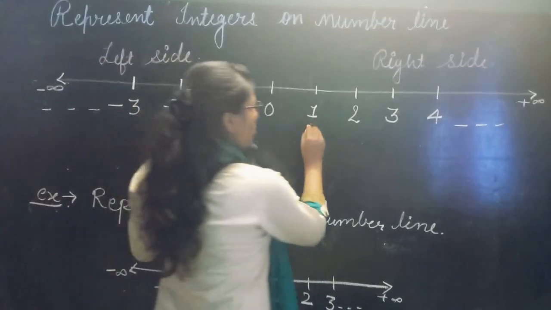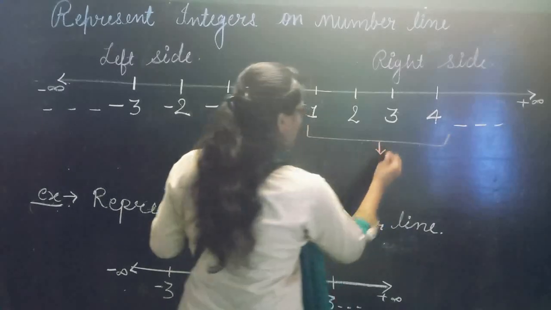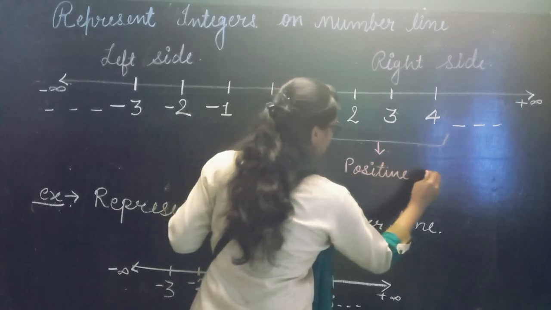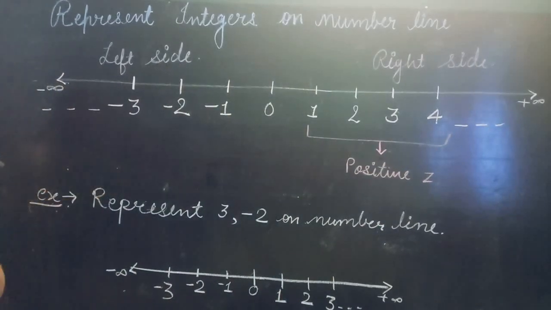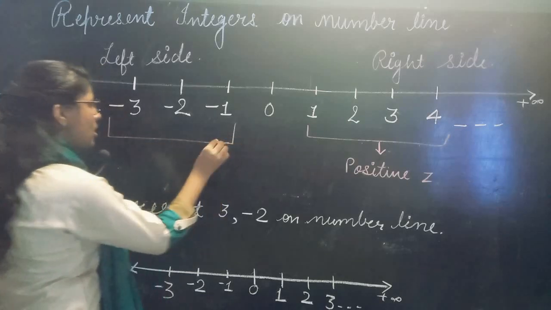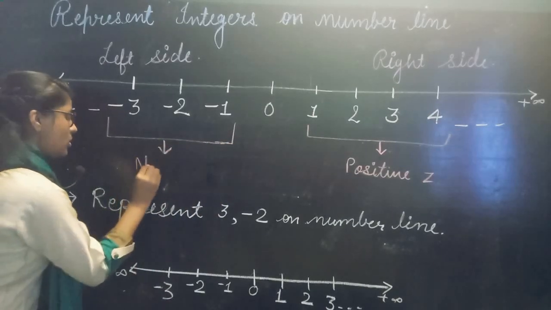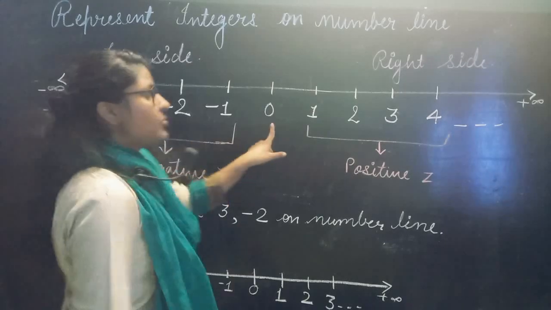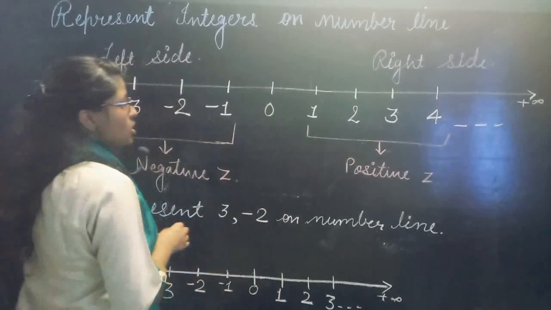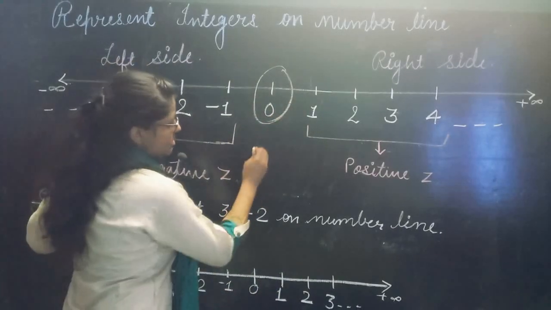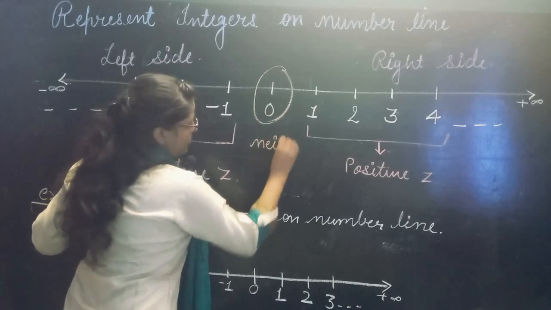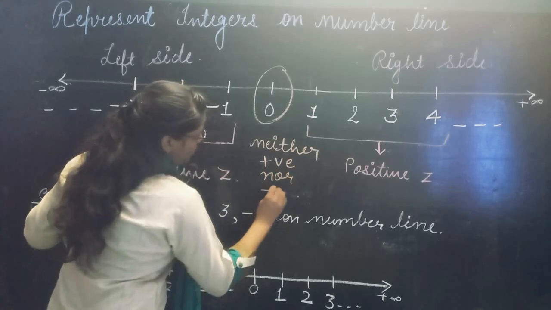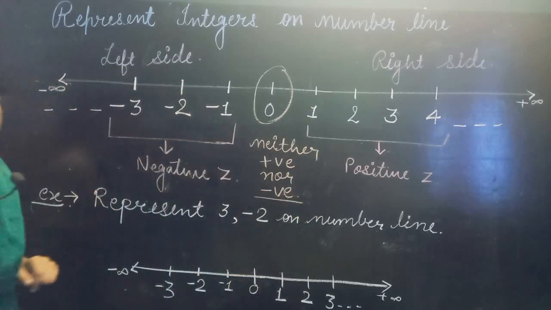So these all positive numbers are known as positive integers. Now on this side all the negative numbers are showing. These all are known as negative integers. Now 0 is here. 0 is neither positive nor negative. So you can write here, neither positive nor negative. This is about 0.